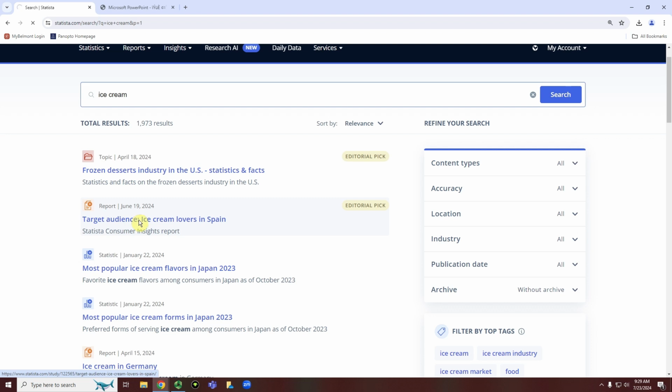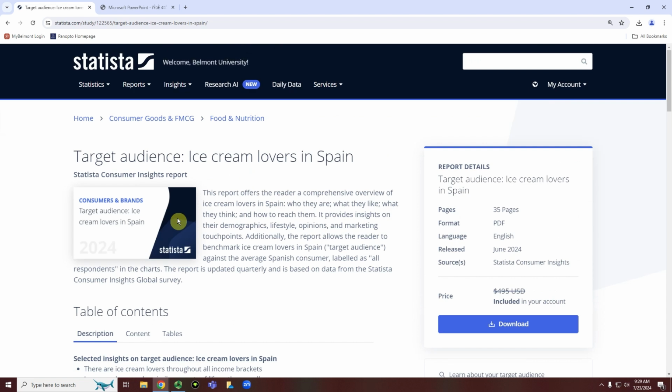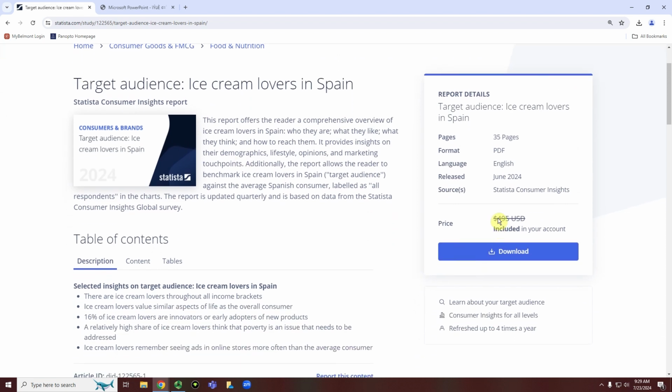So this one is about ice cream lovers in Spain. And basically what you'll see right here is it'll look pretty similar to Topic, where it'll have a collection of statistics, but also have a little bit of narrative as well. You'll notice that when we get into the report that it will have a price, and it will say $4.95 here. However, you shouldn't pay anything for these.